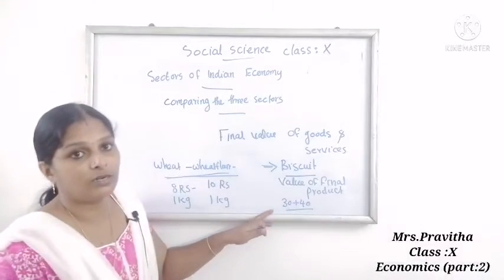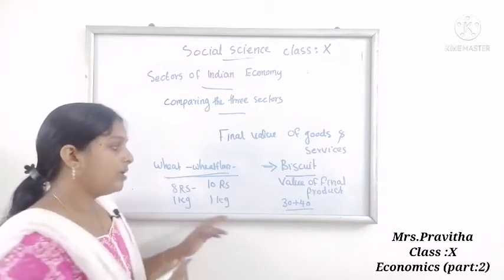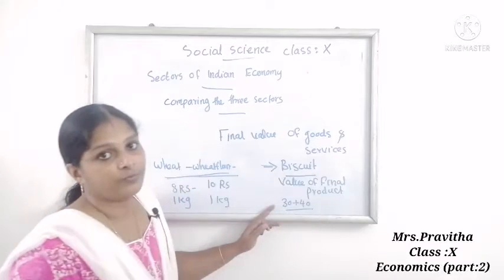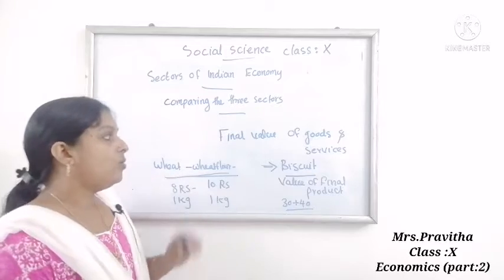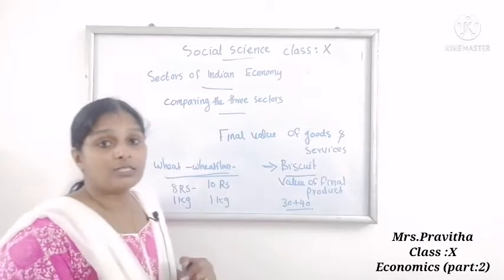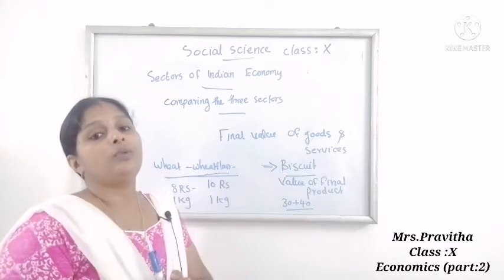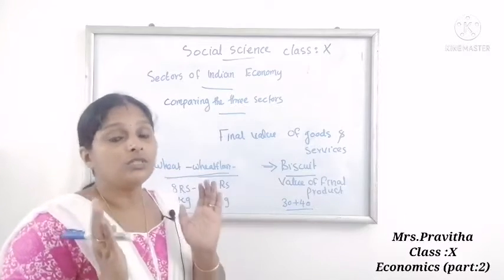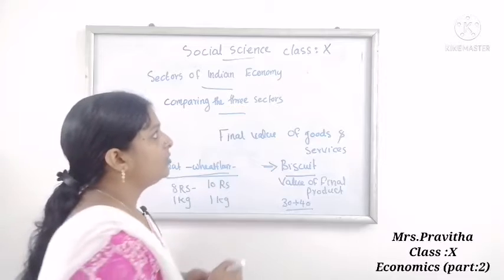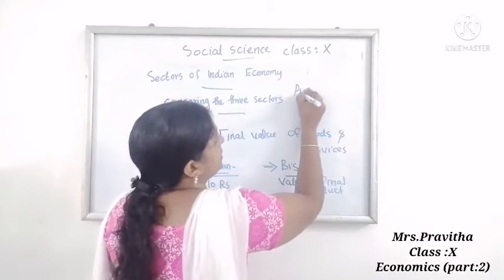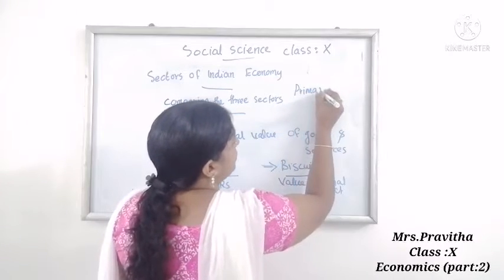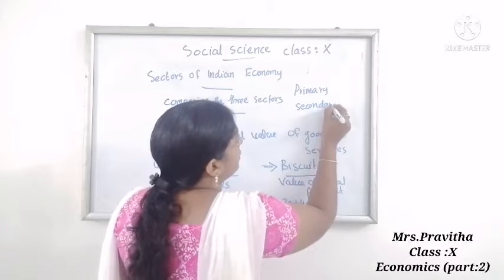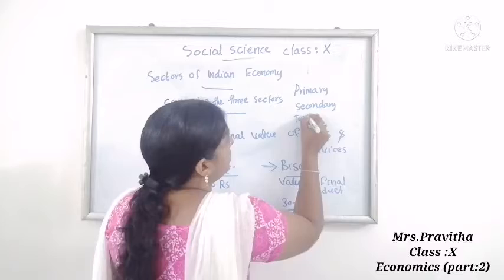So what ma'am told, understood? There is no need to count the value of each product; the value of the final product is enough. Now my question: how can we count various goods and services and know the total production? Ma'am told there are 3 sectors: primary, secondary, tertiary.